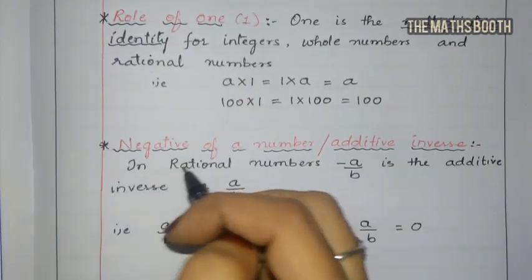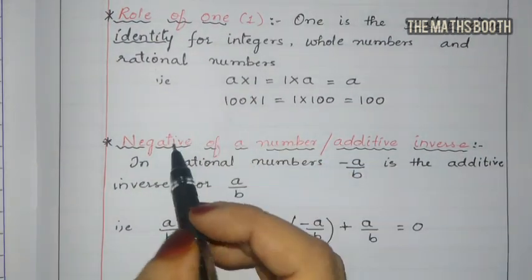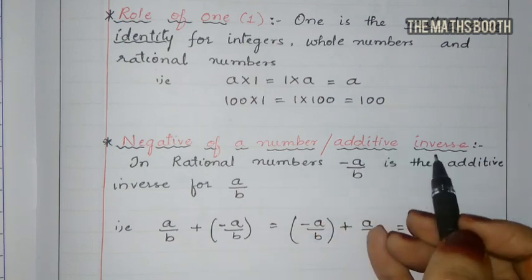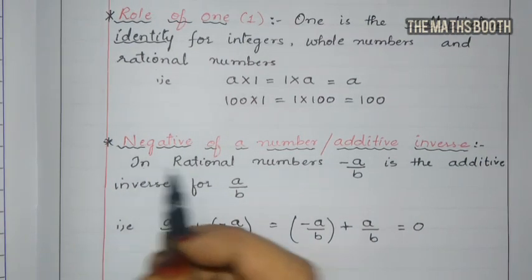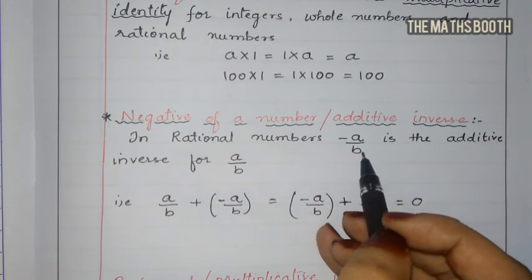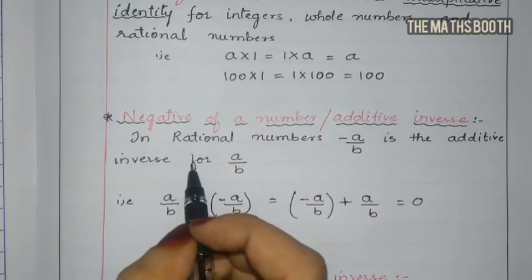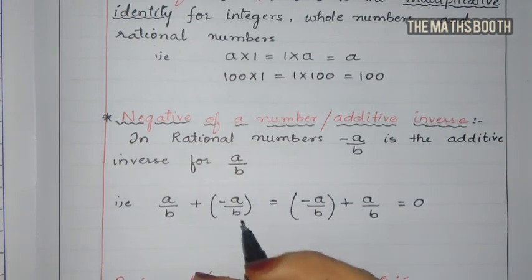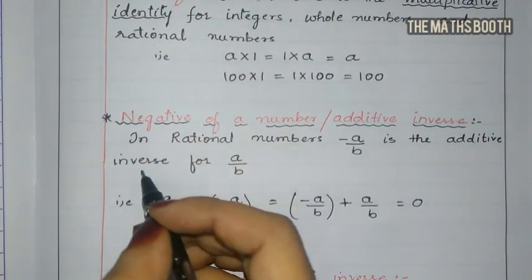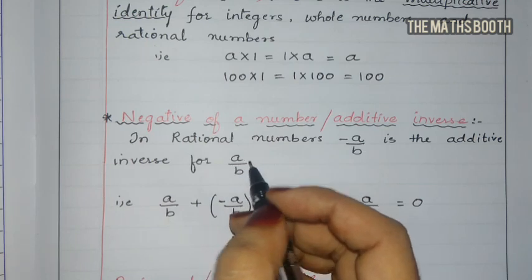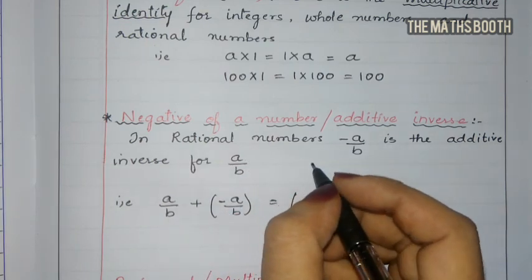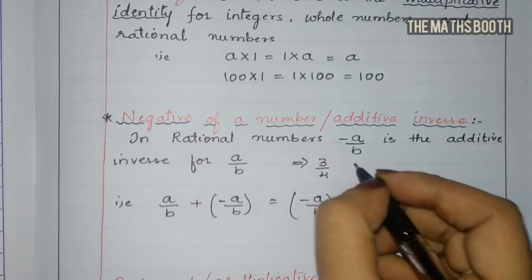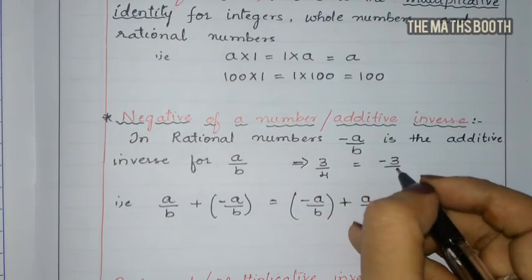It is the negative of a number. Next topic, negative of a number, also called the additive inverse. In rational numbers, minus a by b is the additive inverse of a by b. Similarly, what is the additive inverse of 3 by 4? It is nothing but minus 3 by 4.